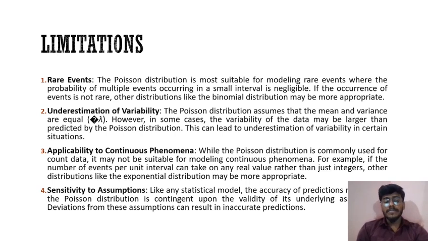Applicability to continuous phenomena. While the Poisson distribution is commonly used for count data, it may not be suitable for modeling continuous phenomena. For example, if the number of events per unit interval can take on any real value rather than just integers, other distributions like the exponential distribution may be more appropriate. Then sensitivity to assumptions. Like any statistical model, the Poisson distribution is contingent upon the validity of its underlying assumptions, as deviation from these assumptions can result in inaccurate predictions.